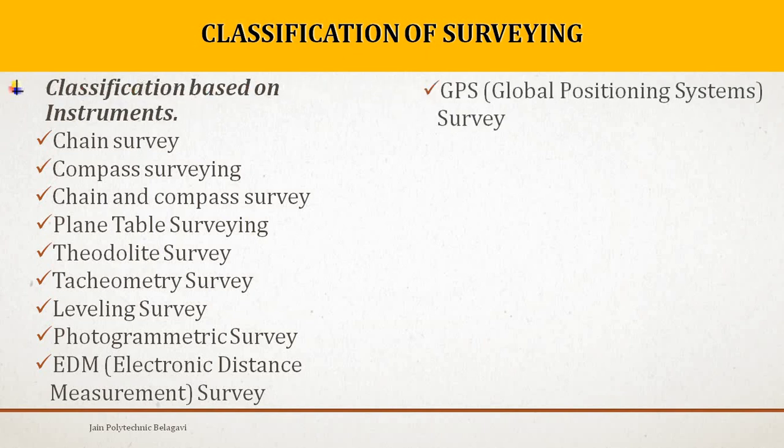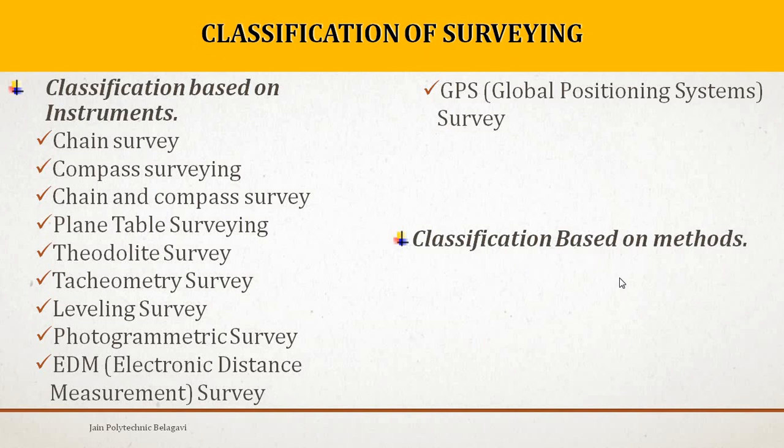Lastly, we have GPS, the modern survey inclusion. EDM and GPS come under modern surveying. GPS is nothing but global positioning systems. We are going to concentrate on these in the next coming slides.